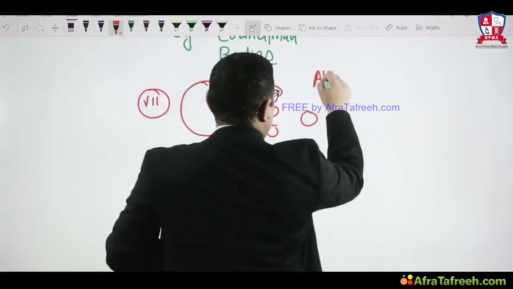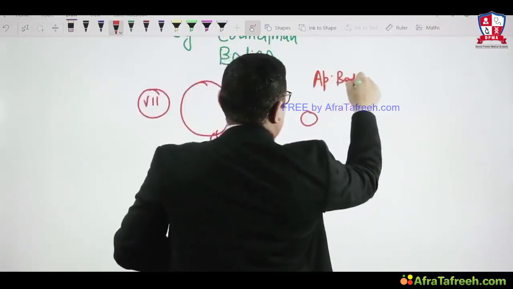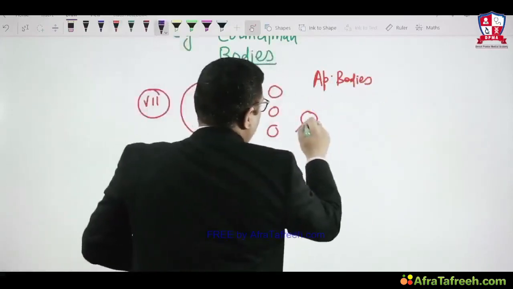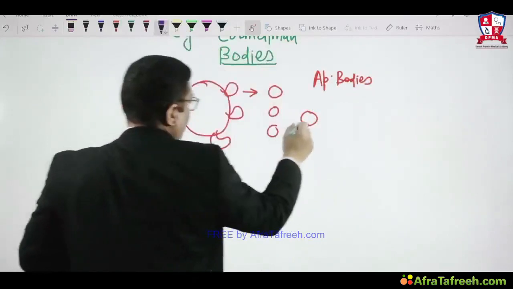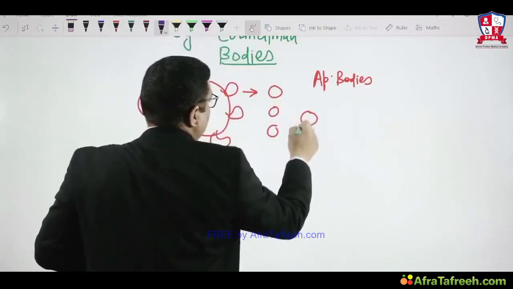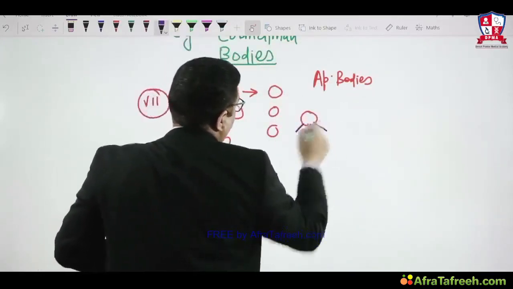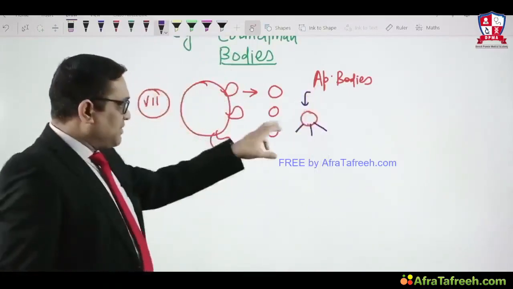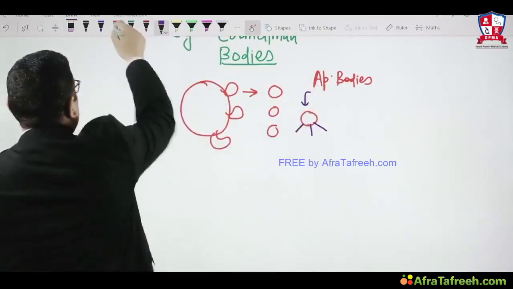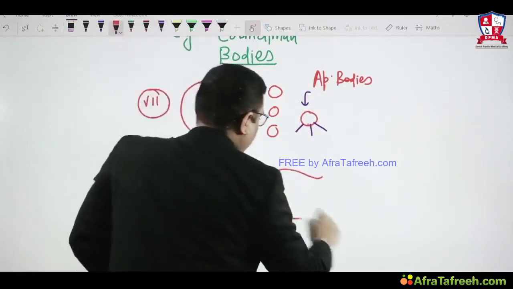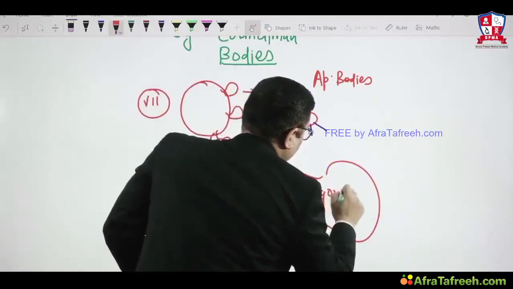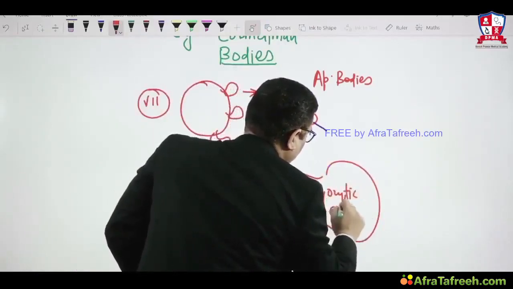So all these are apoptotic bodies, and as I have told you, when apoptosis is induced, there will be presence of phosphatidylserine receptors. In these apoptotic bodies, the phosphatidylserine will flip outside, and it will be identified by phagocytic cells, say macrophages.